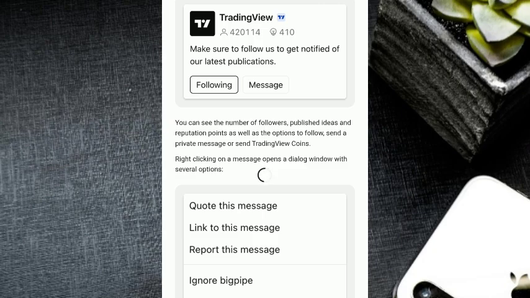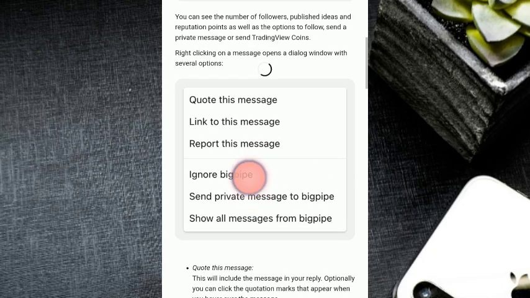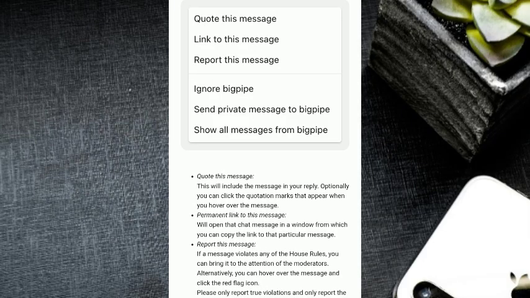Right-clicking on the message opens a dialog window with several options. You can see the options right here. We have quote this message. This will include the message in your reply. Optionally, you can click the quotation marks that appear when you hover over the message.